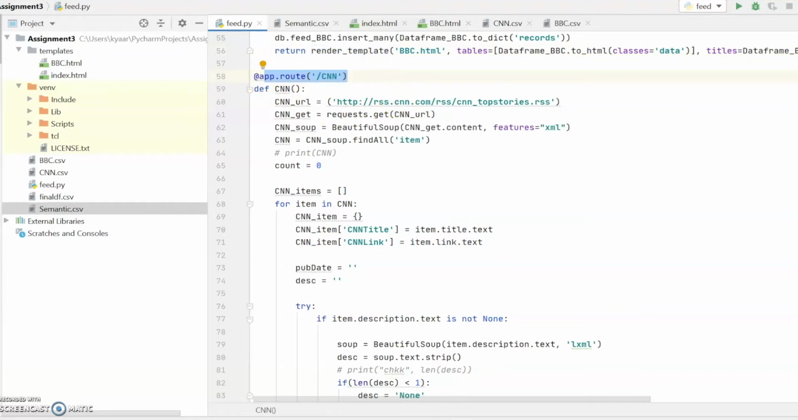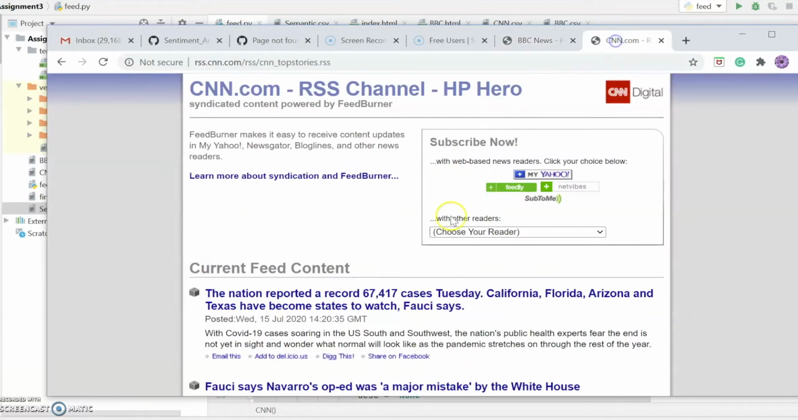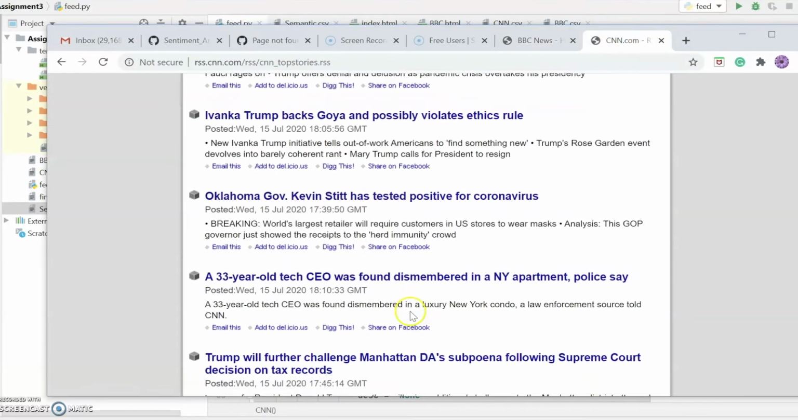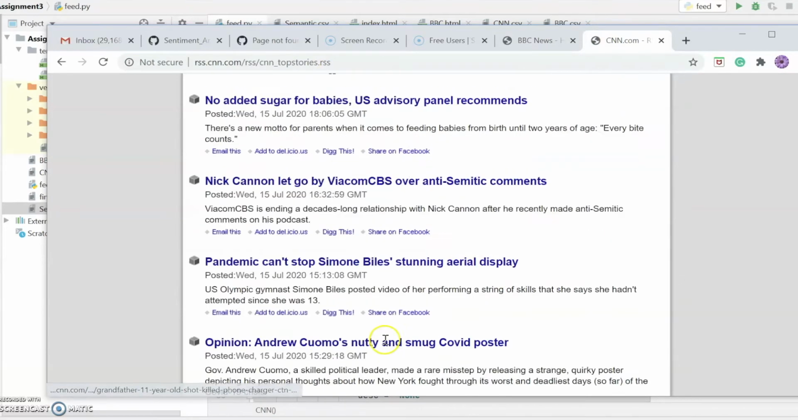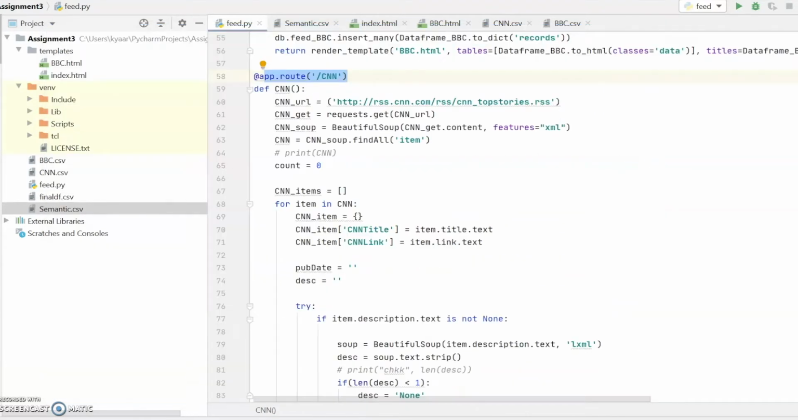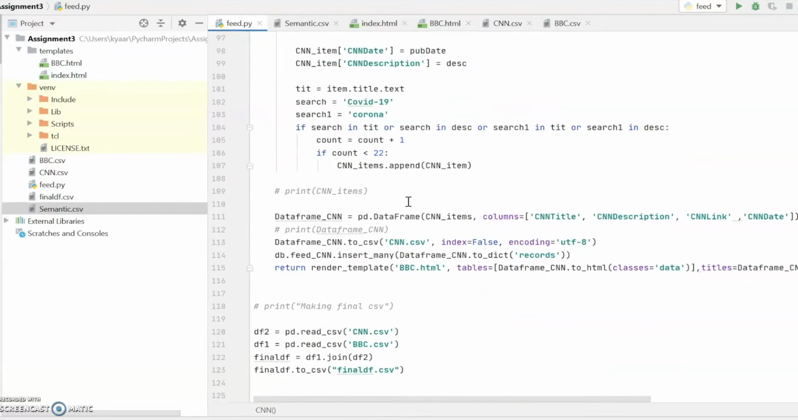This is our CNN URL. We are getting the CNN top stories, the RSS feeds. Then we are making the HTTP request. With that request, we are using Beautiful Soup for scraping the data. We are using the same pattern as we did in the BBC.